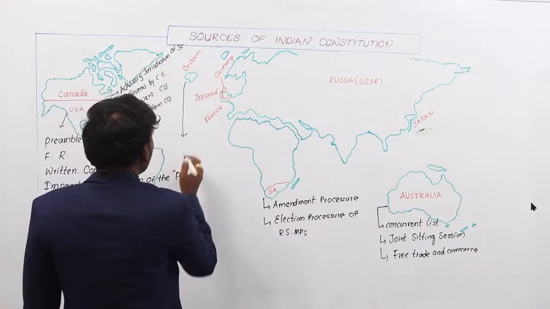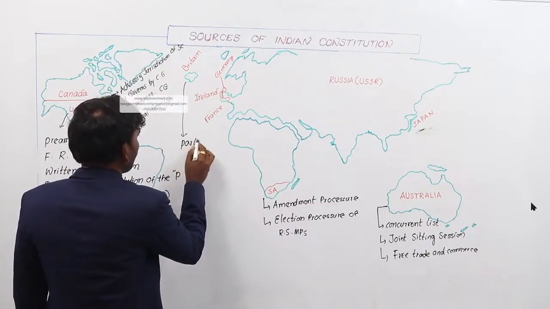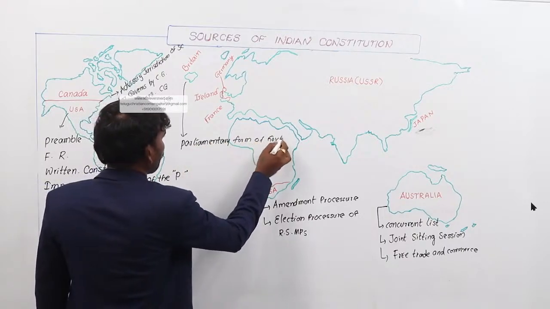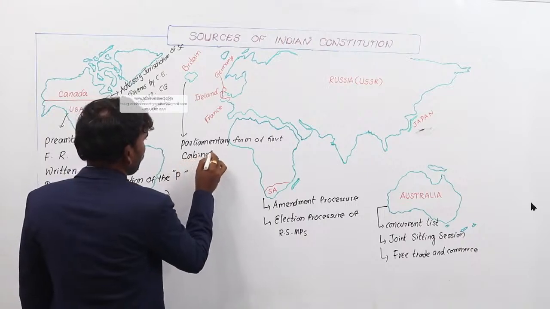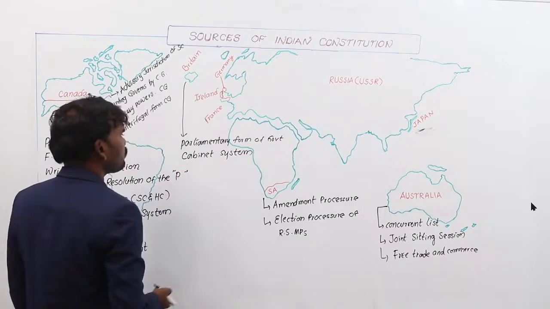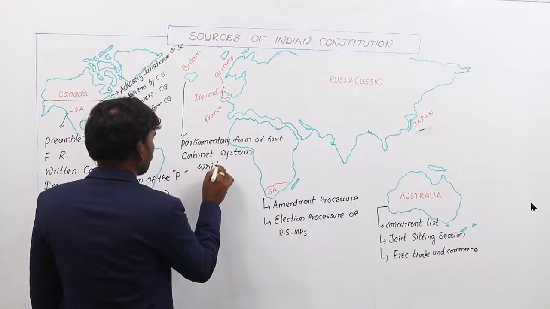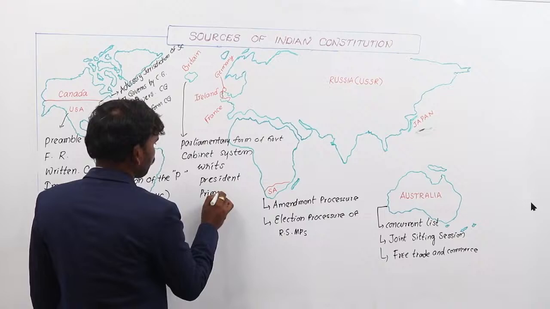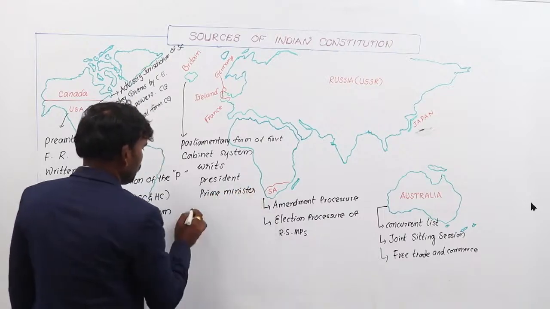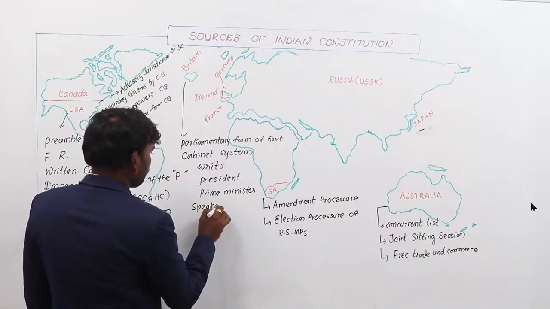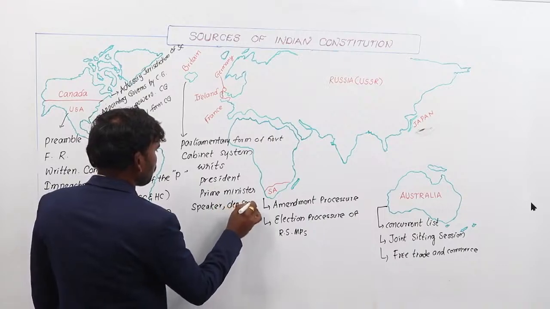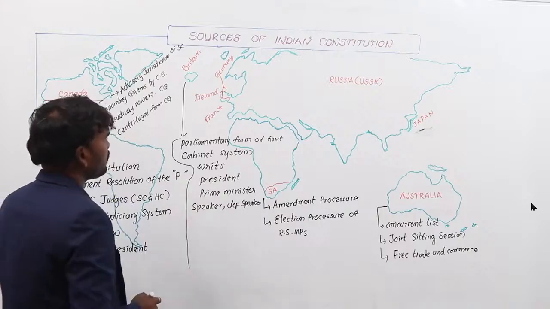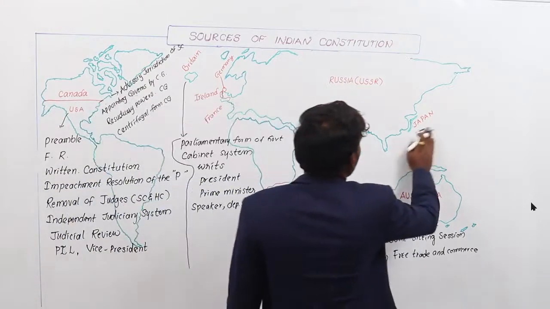From Britain, we derived many concepts: the parliamentary form of government, cabinet system, writs, post of president, office of prime minister, Lok Sabha speaker and deputy speaker. All these things are derived from Britain.